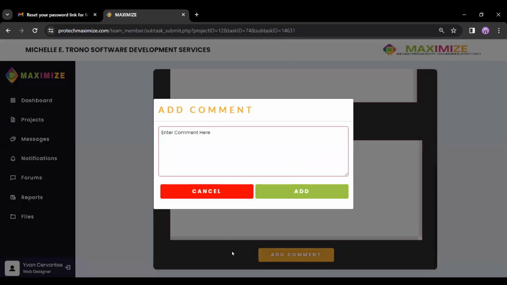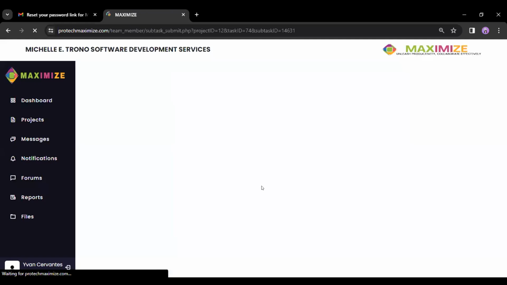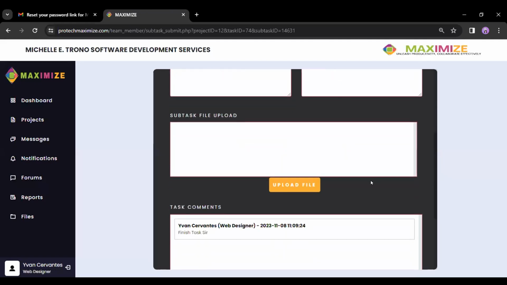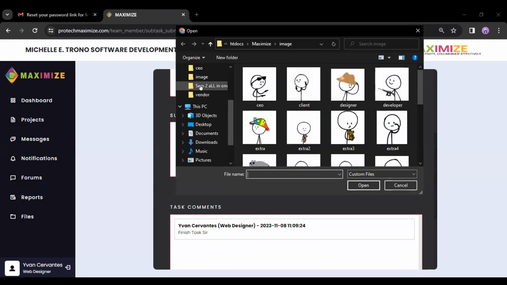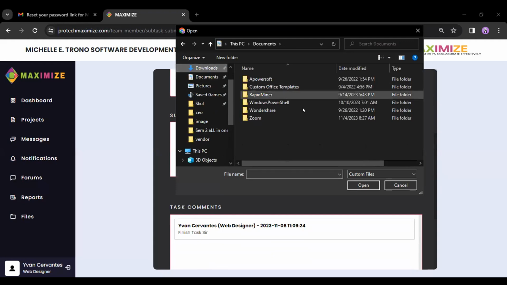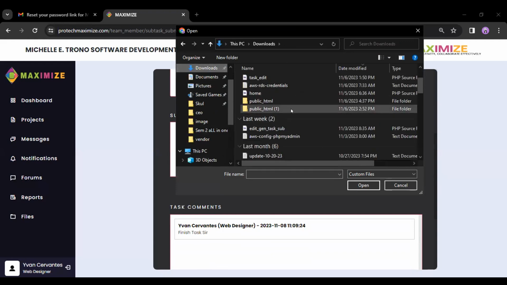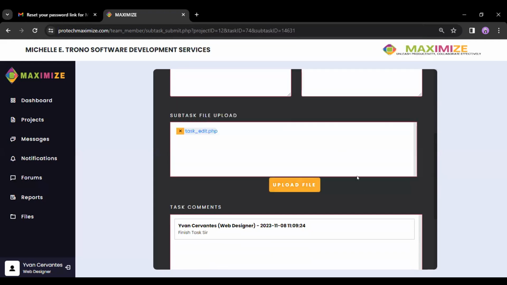Add a comment here, finish task. Okay, add. And add the file that we want to upload. Task edit. So let's just say this. Then let's now save it.